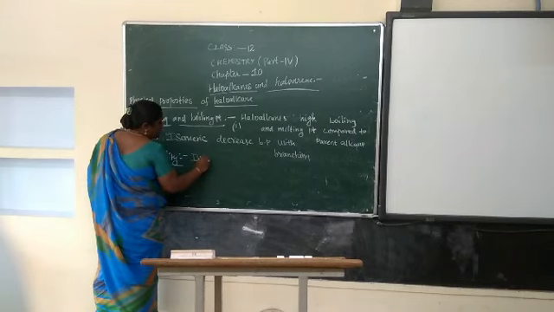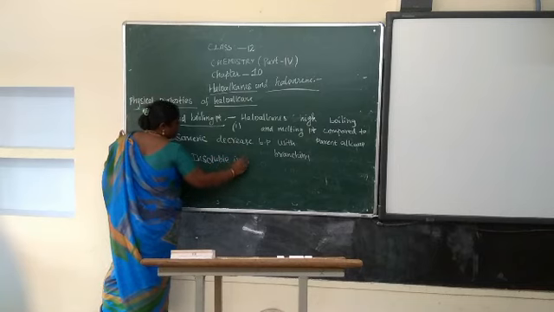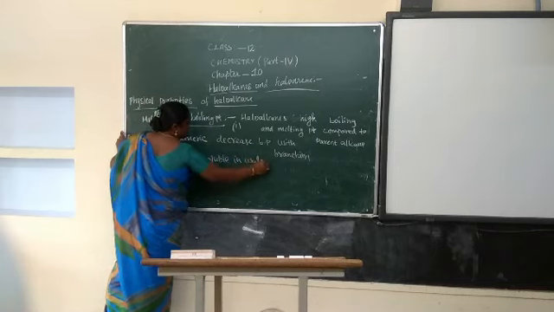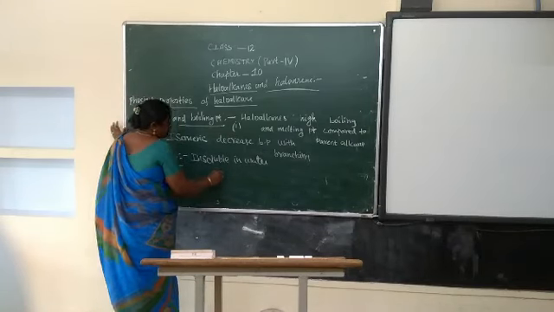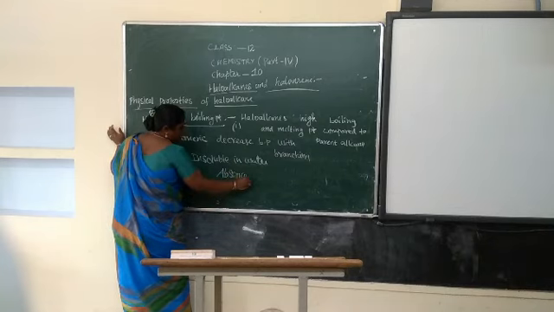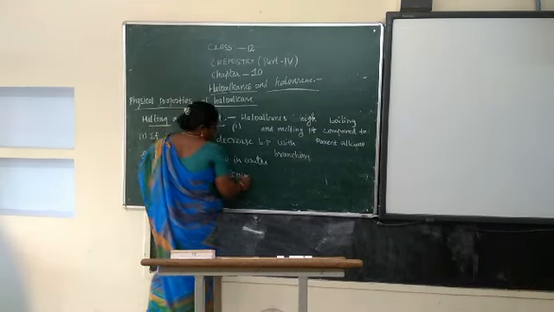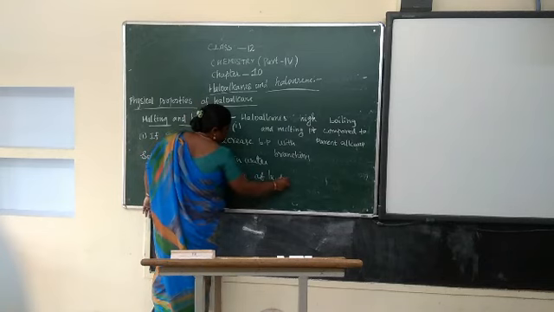It is insoluble in water. Why is it insoluble in water? Because haloalkanes do not form hydrogen bonds with water. Wherever you see insoluble in water, the reason is the absence of hydrogen bonding with water.